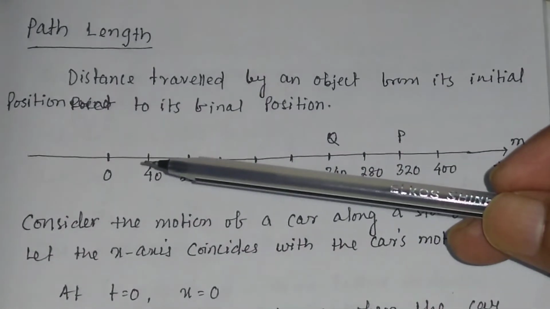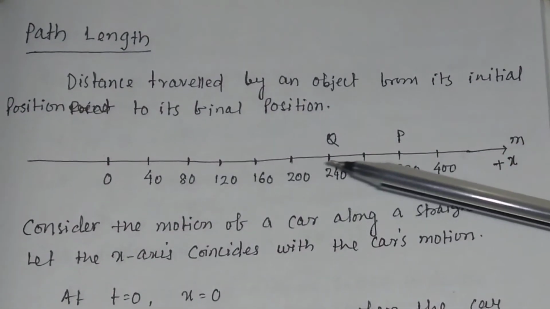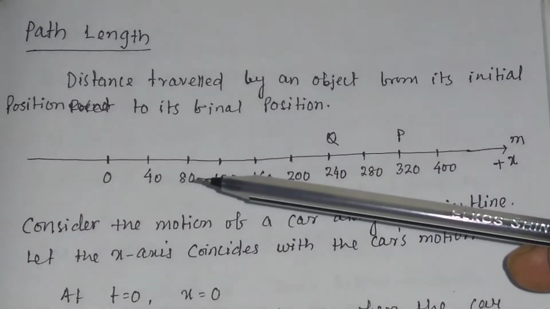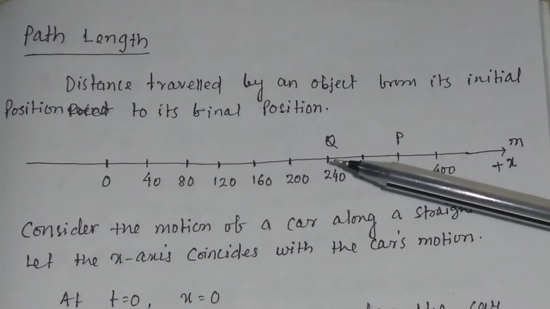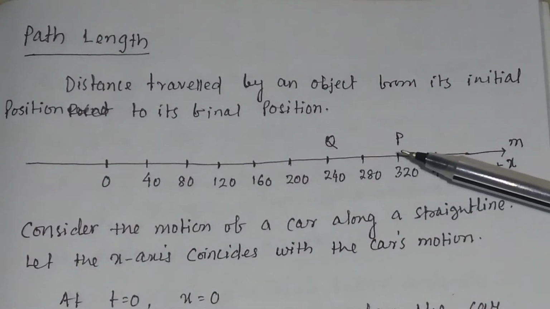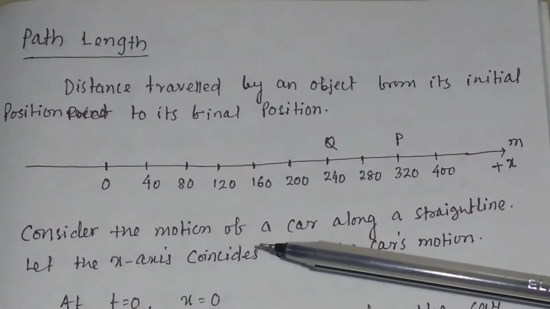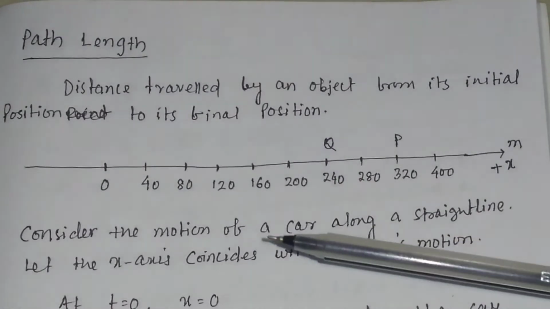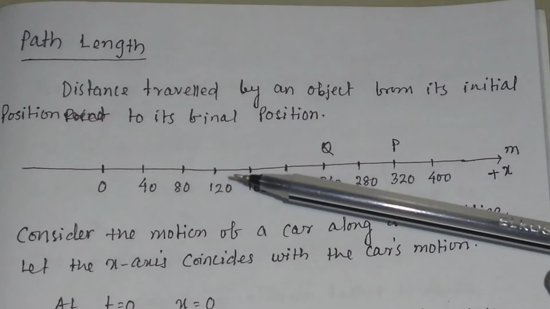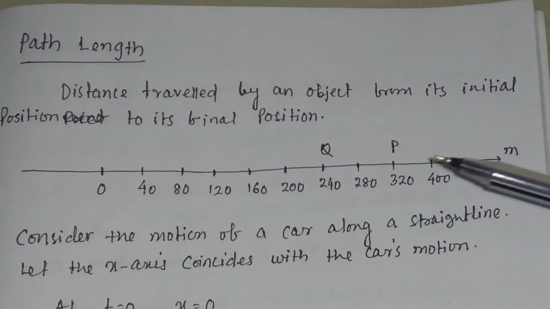You may say this is the x-axis of the frame of reference, and these are the distances in meter, 40 meter, 80 meter, like this, and these are 2 points Q and P. Suppose you consider the motion of a car along a straight line, then let us say the x-axis coincides with the car's motion.